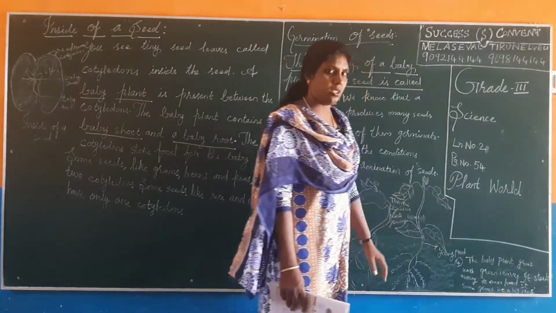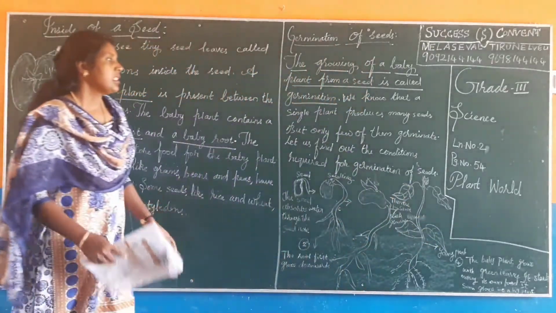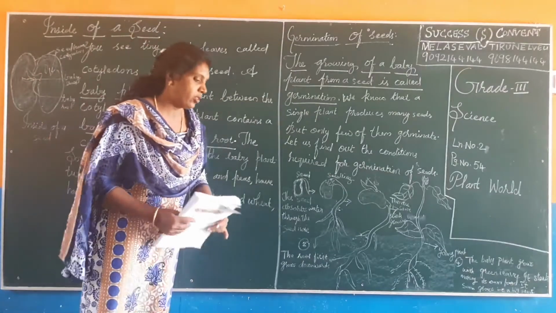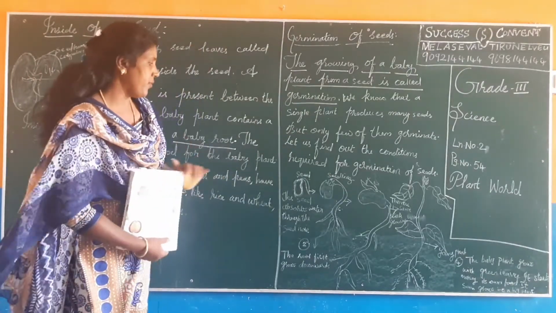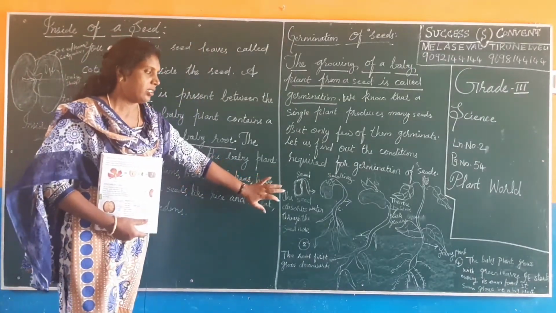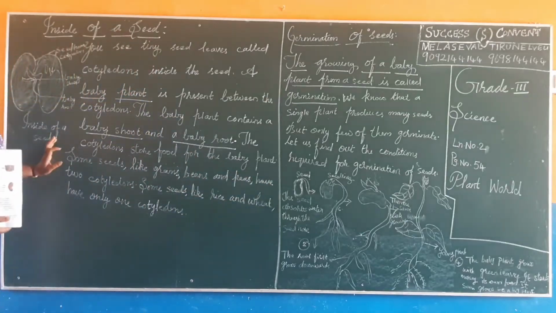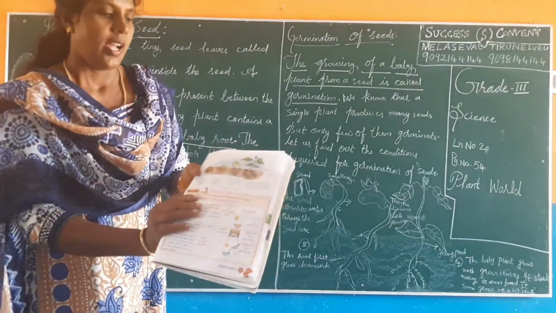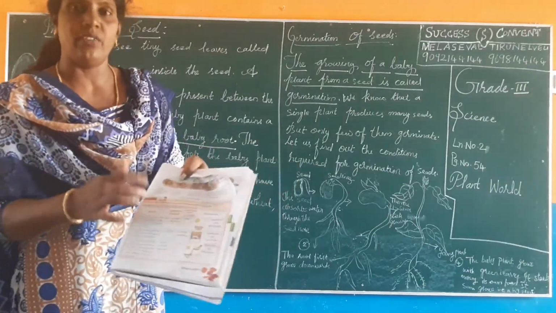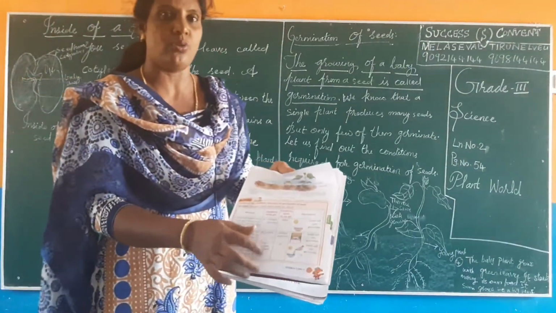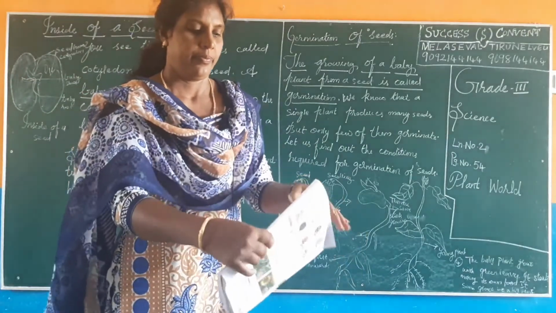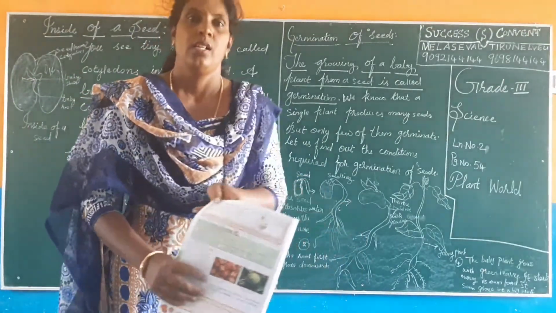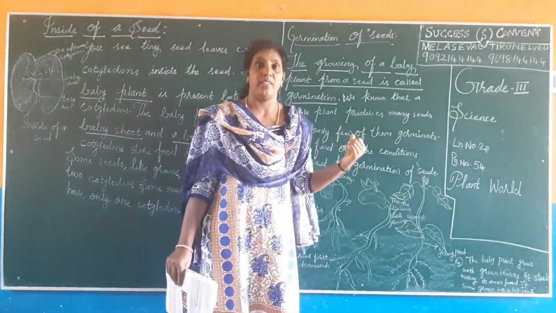You can see here, this is a young plant. Today's homework is page number 54. You have to draw like this first, and after this also the inside of your seed. You should draw this one also, and the activity you should do at home. You should write neatly one time, reading one time.